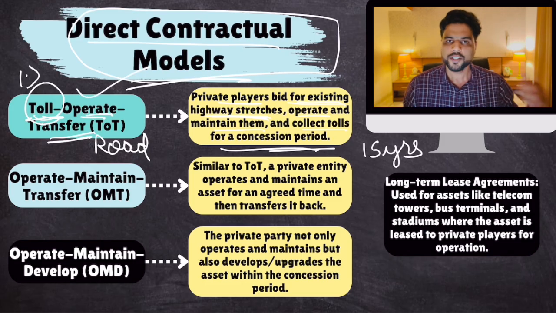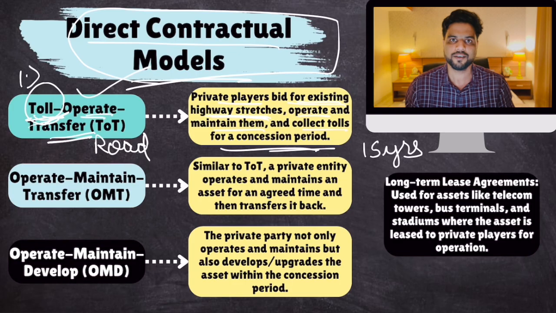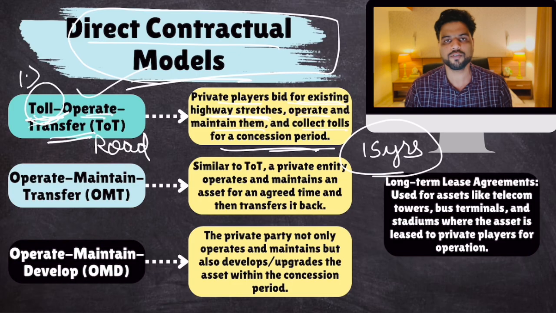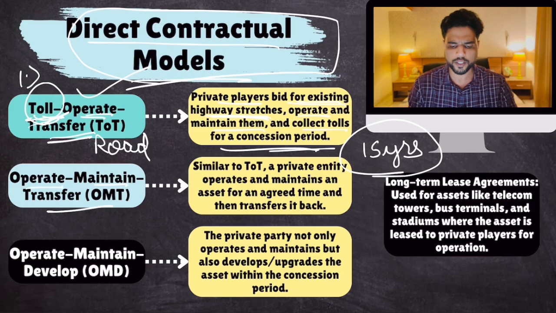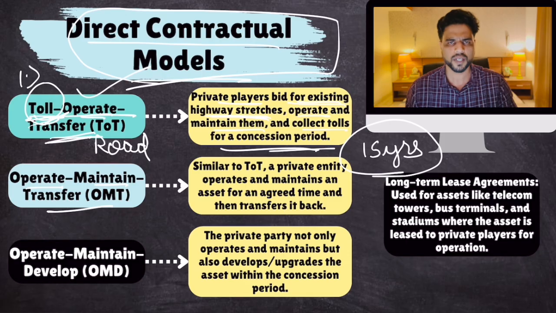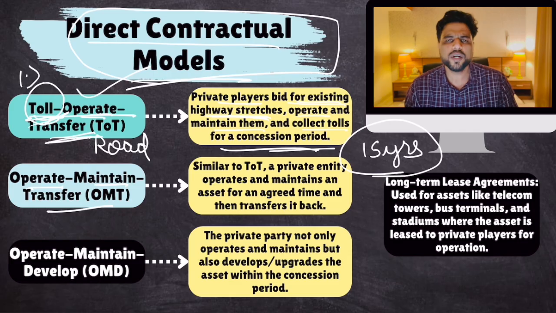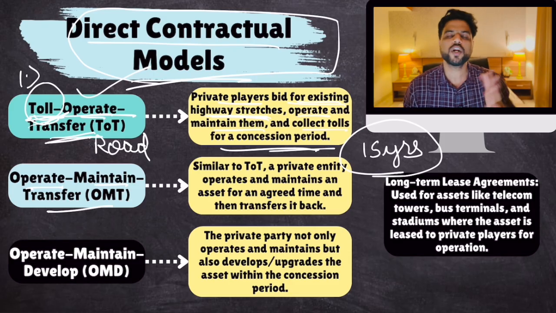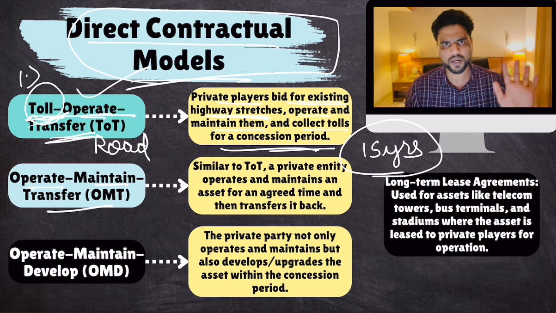Very simple. Through this, the private player is earning money by toll. The private player is managing this highway properly, and the government also received some money for giving this management contract for 15 years. The other is operate, maintain, transfer. Very simple, similar to toll, operate, transfer. OMT is almost exactly similar to TOT. The only difference is that toll is generally collected on roads, highways. But operate, maintain, transfer can be used for other infrastructure projects also, like airports, railway stations.